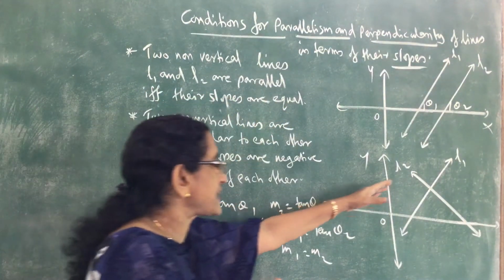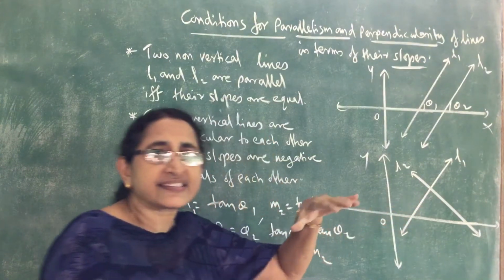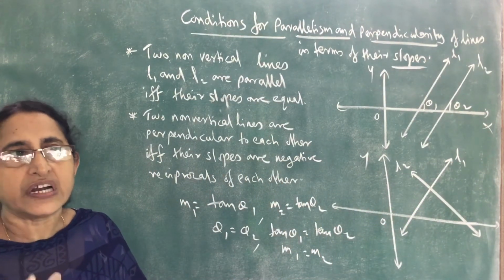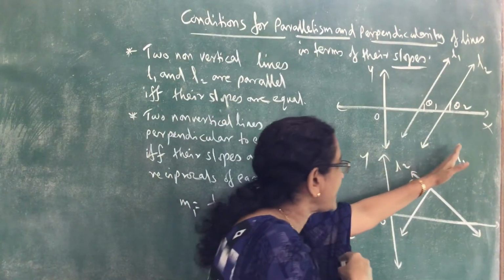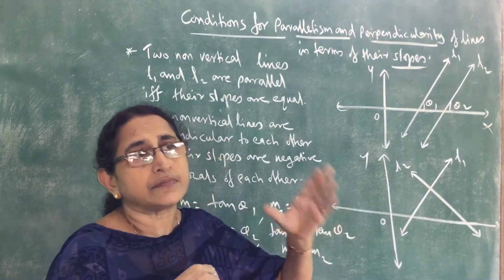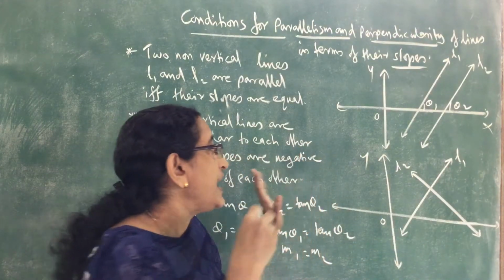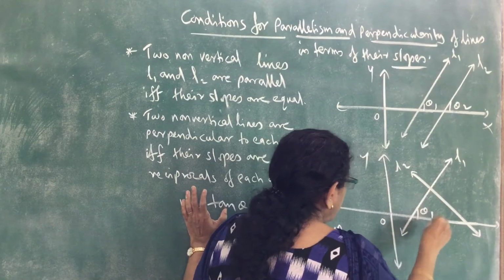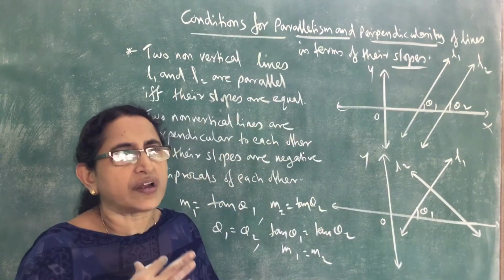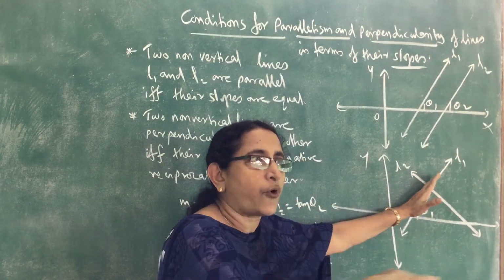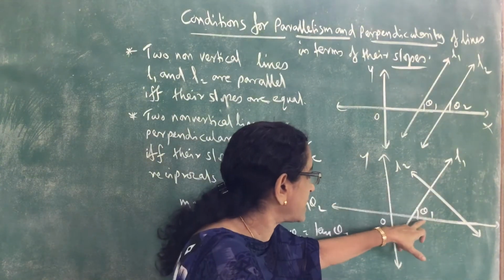Now consider the second case where the lines are perpendicular. What is the condition for two lines L1 and L2 to be perpendicular? So consider line L1. This is line L1, and the slope of that line we can take M1. Let the inclination of line L1 be theta 1. That is the angle which that line makes with the positive direction of x-axis. So this angle is theta 1.